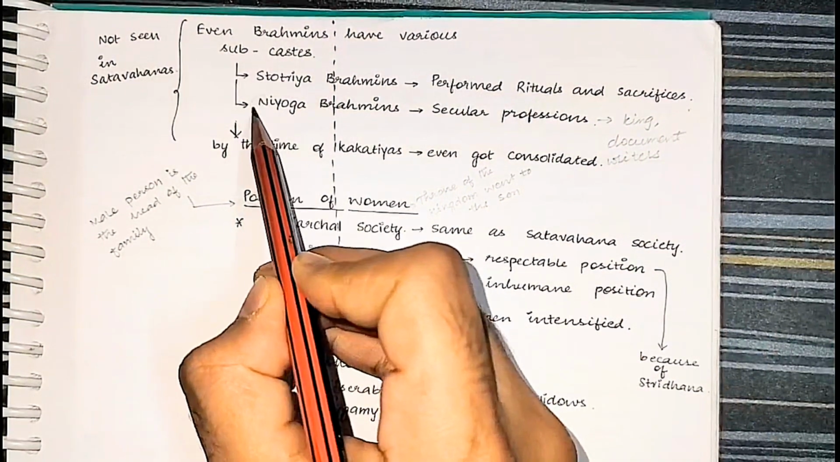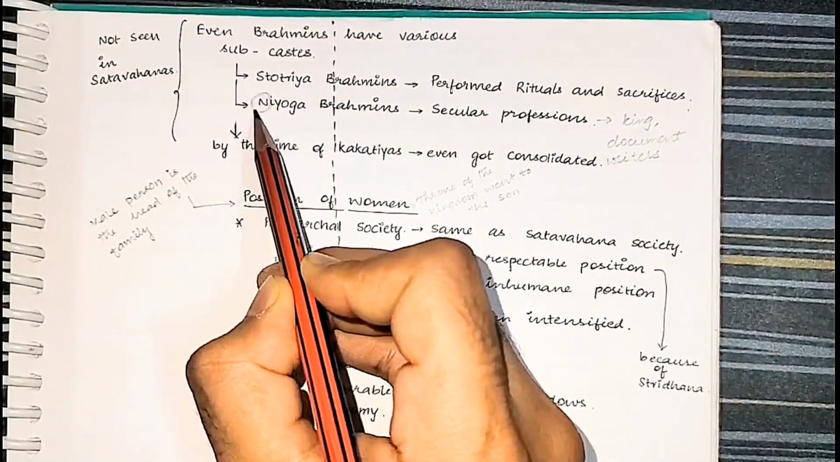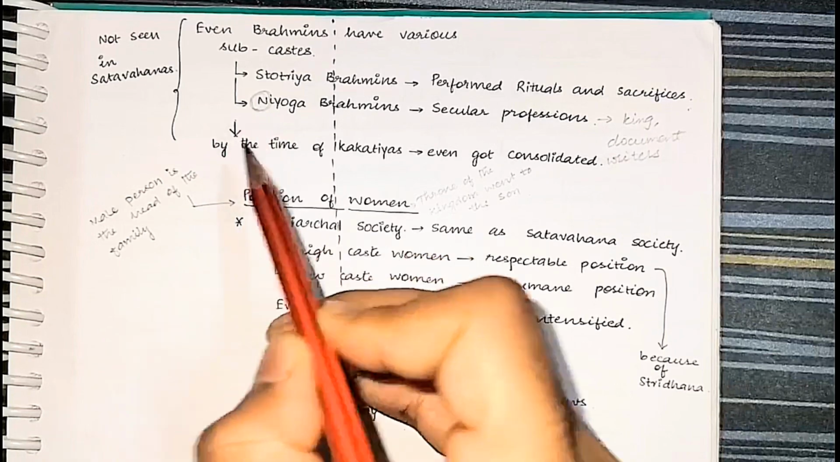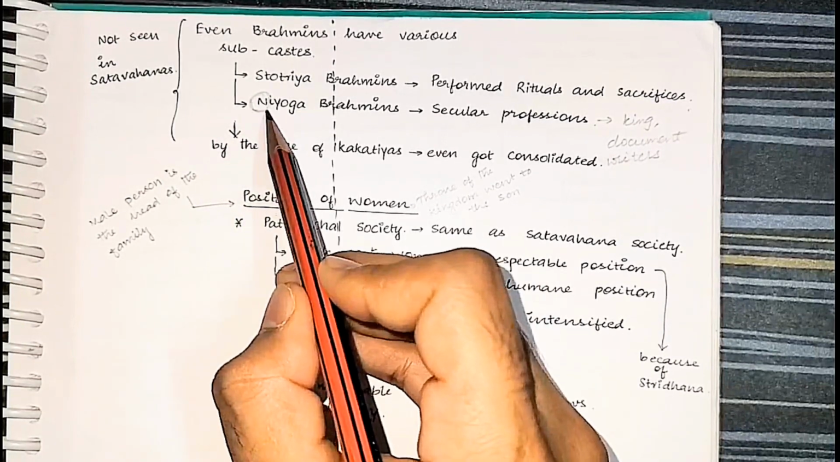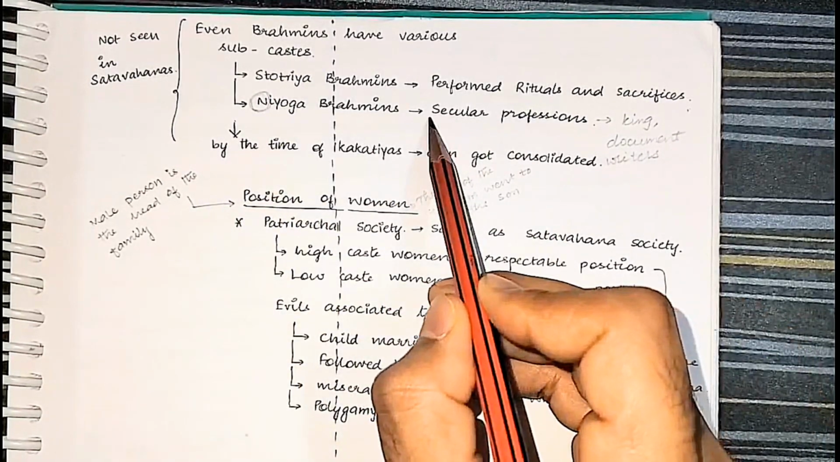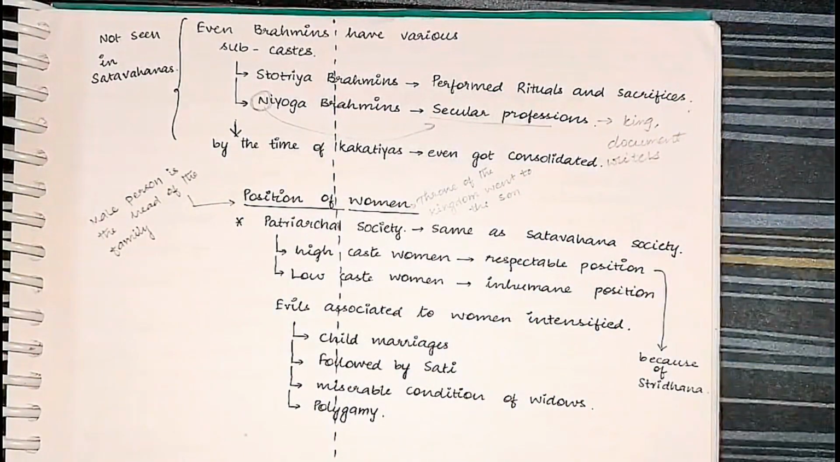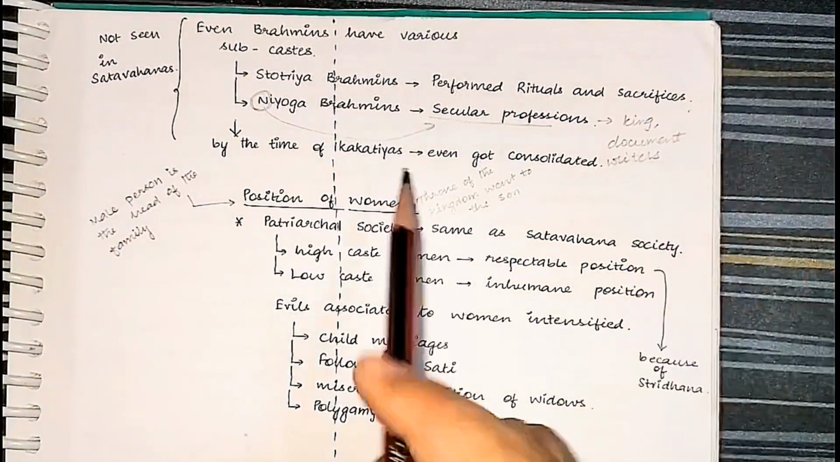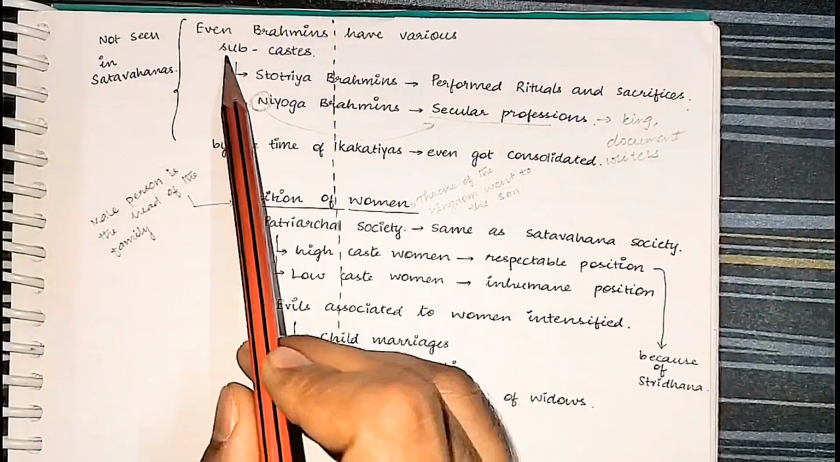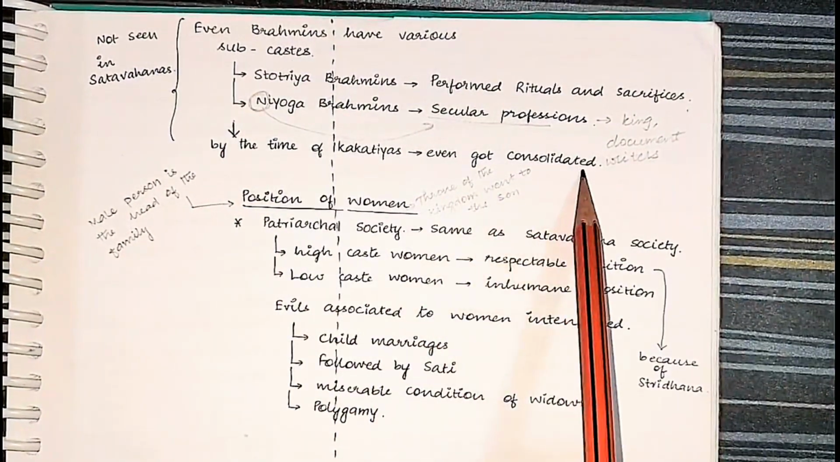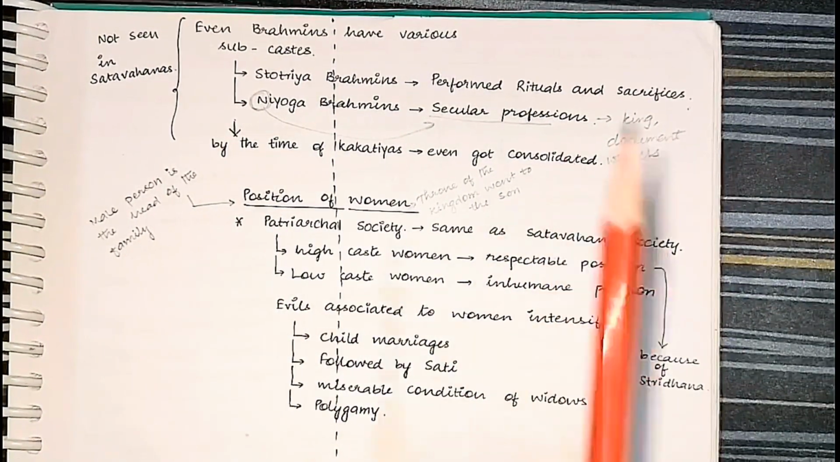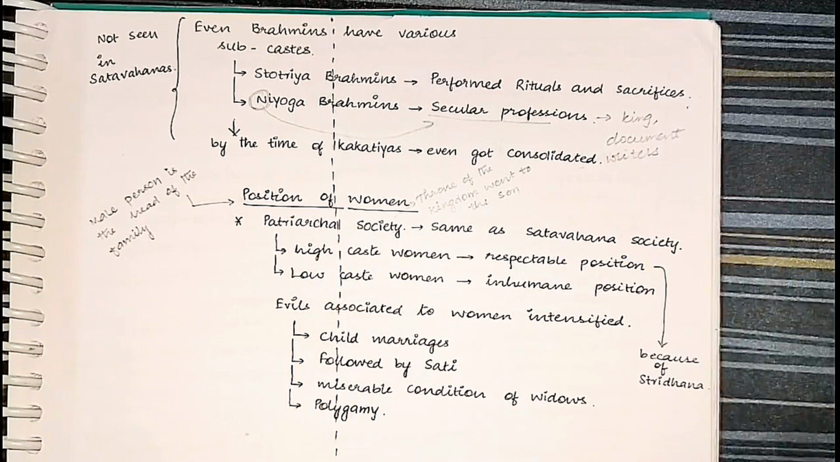See, in Niyoga Brahmin there is N. N means neutral. So just understand that they were neutral Brahmins. It means they conducted themselves in the secular profession. So you can remember it like this. This is a shortcut kind of thing. By the time of Kakatiyas, these subcastes got even more consolidated. Okay, next, position of women.